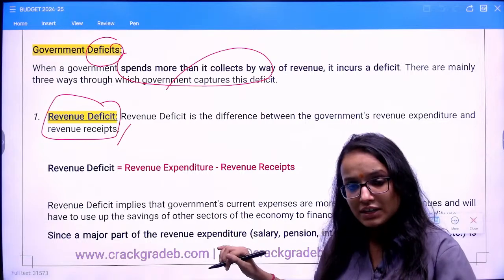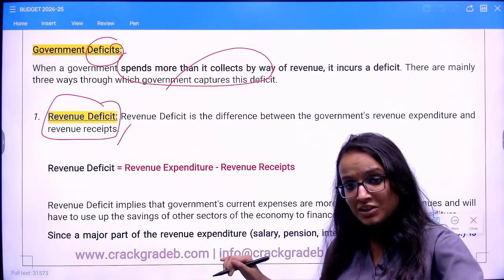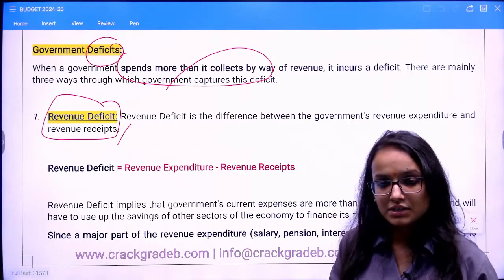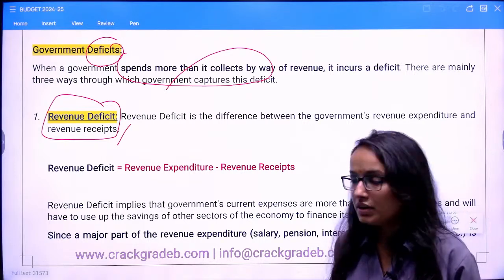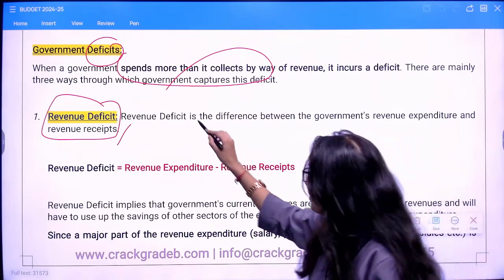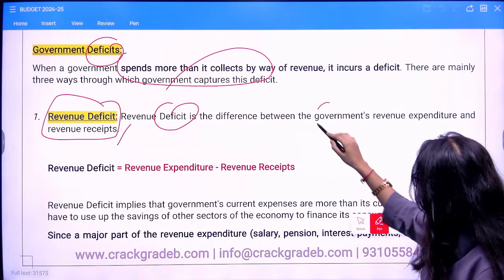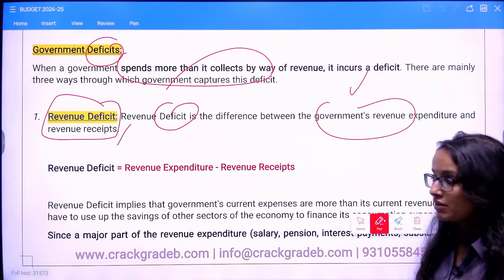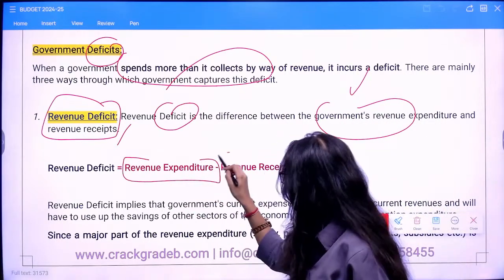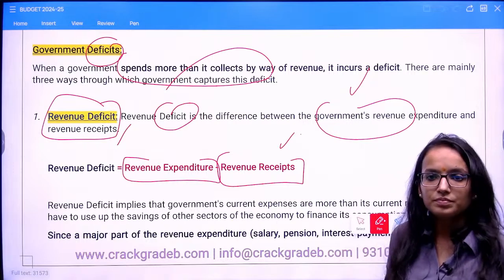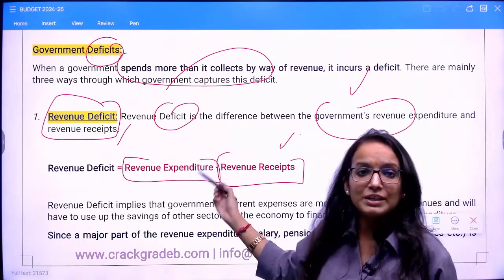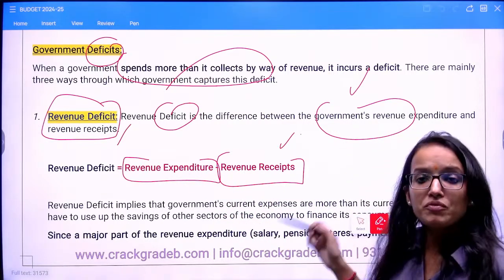It will be a deficit on account of capital expenditure exceeding the capital receipts. Is this clear to everyone, right? So revenue deficit will be the difference between the government's revenue expenditure and revenue receipts. Revenue expenditure minus revenue receipts. This is not total expenditure minus total receipts. That would be fiscal deficit.